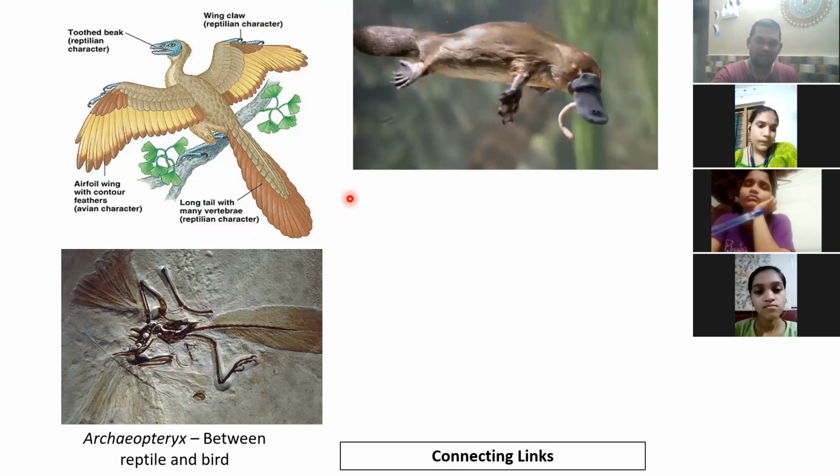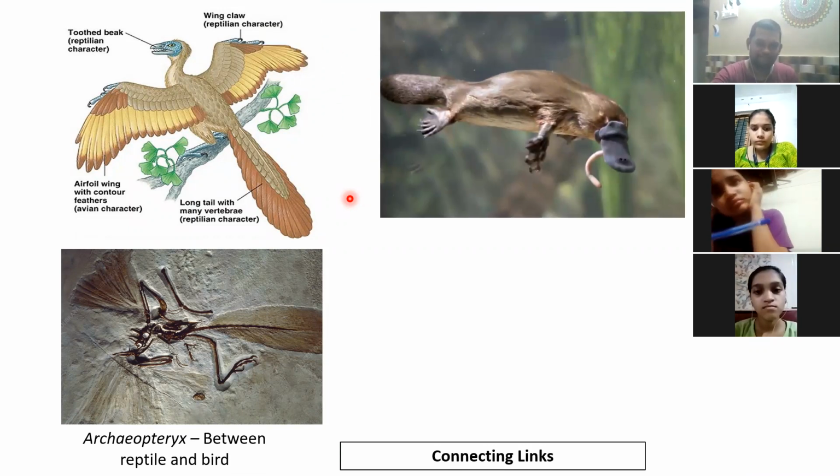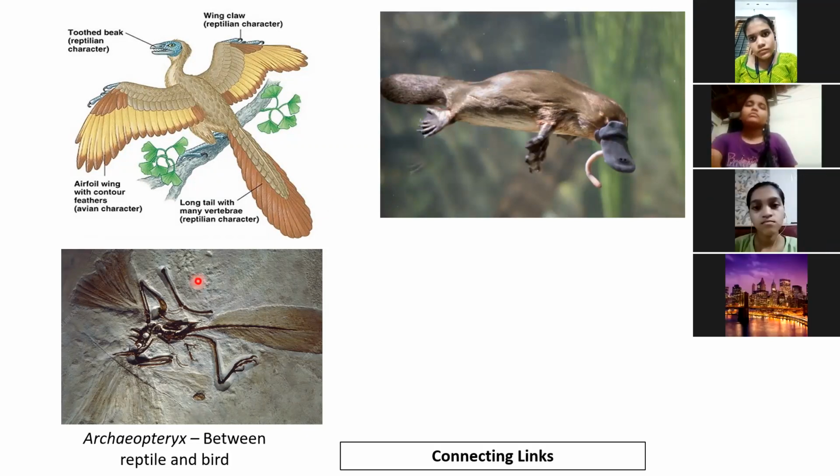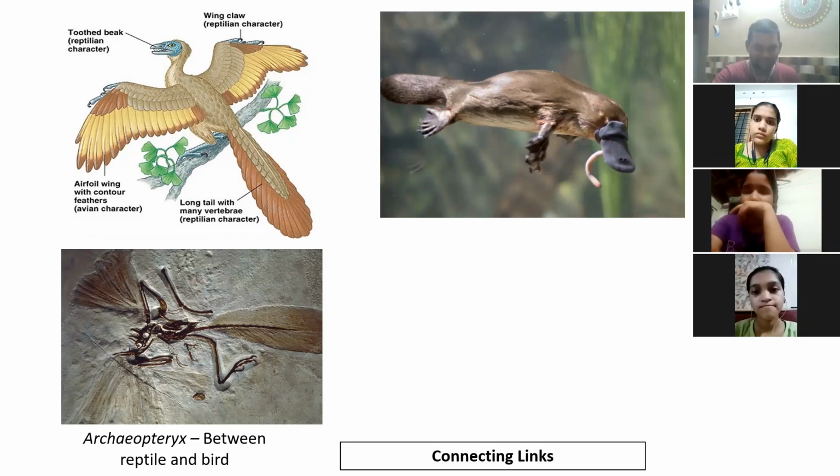Okay. Similarly, you know this animal? A very interesting animal. Do you know which animal it is? No. This one is called the duck-billed platypus. Okay, this is a completely transient feature between bird and mammal.